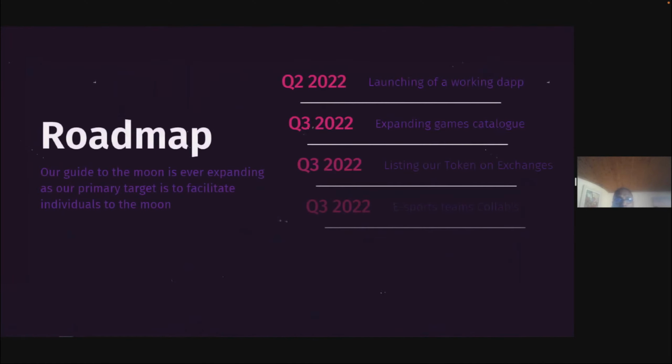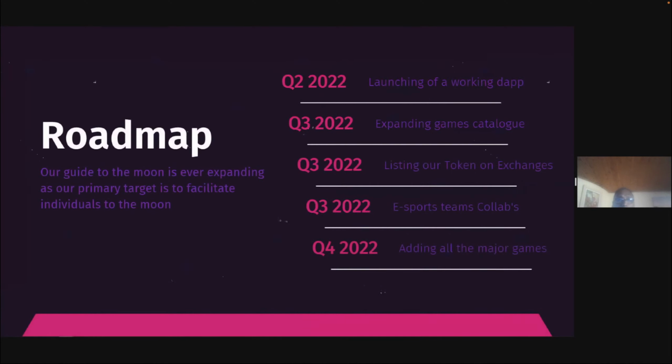Okay, so in terms of our roadmap, this is how we have planned to launch. So Q2 of 2022, we'll be launching a working DApp. And then Q3 of 2022, we'll be expanding our games catalog. So currently we only support a few games within our gaming catalog. And then we would also be listing our token on the exchanges. And further to that, we will be collaborating with esports teams. And then Q4 of 2022, we'll be adding all the major games, so we can reach a vast audience.